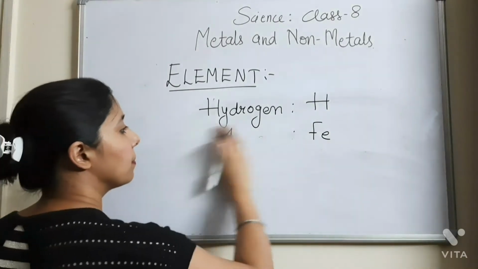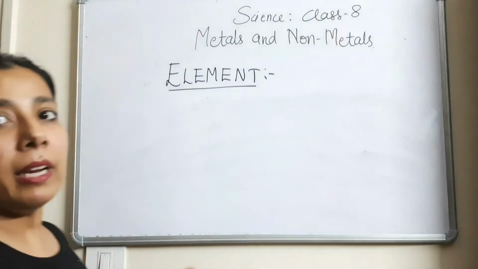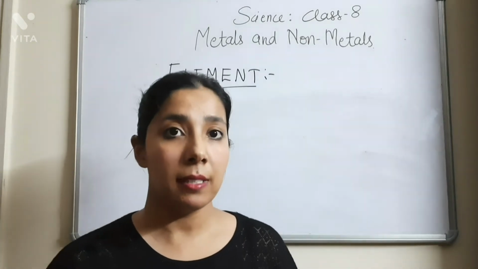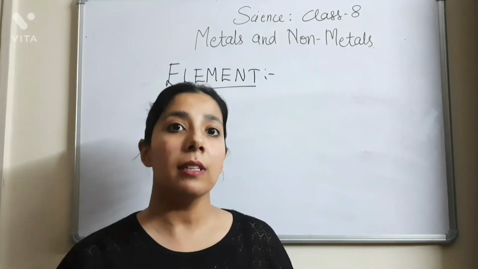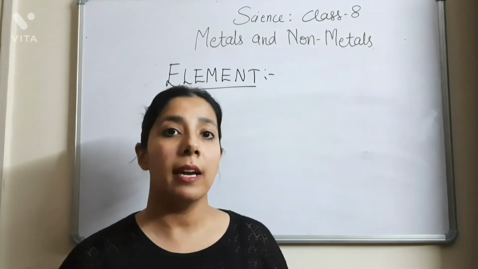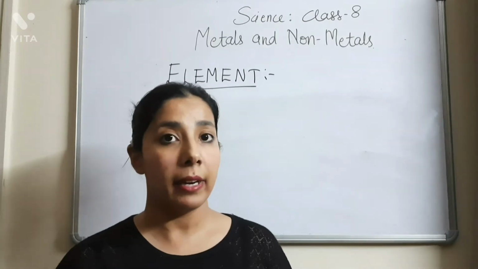Next point. Now we are done with the definition of the element. We are done with what the elements are made up of. We also learned that no two elements can have the same symbol. We also learned that a single element is made up of only one type of atom.